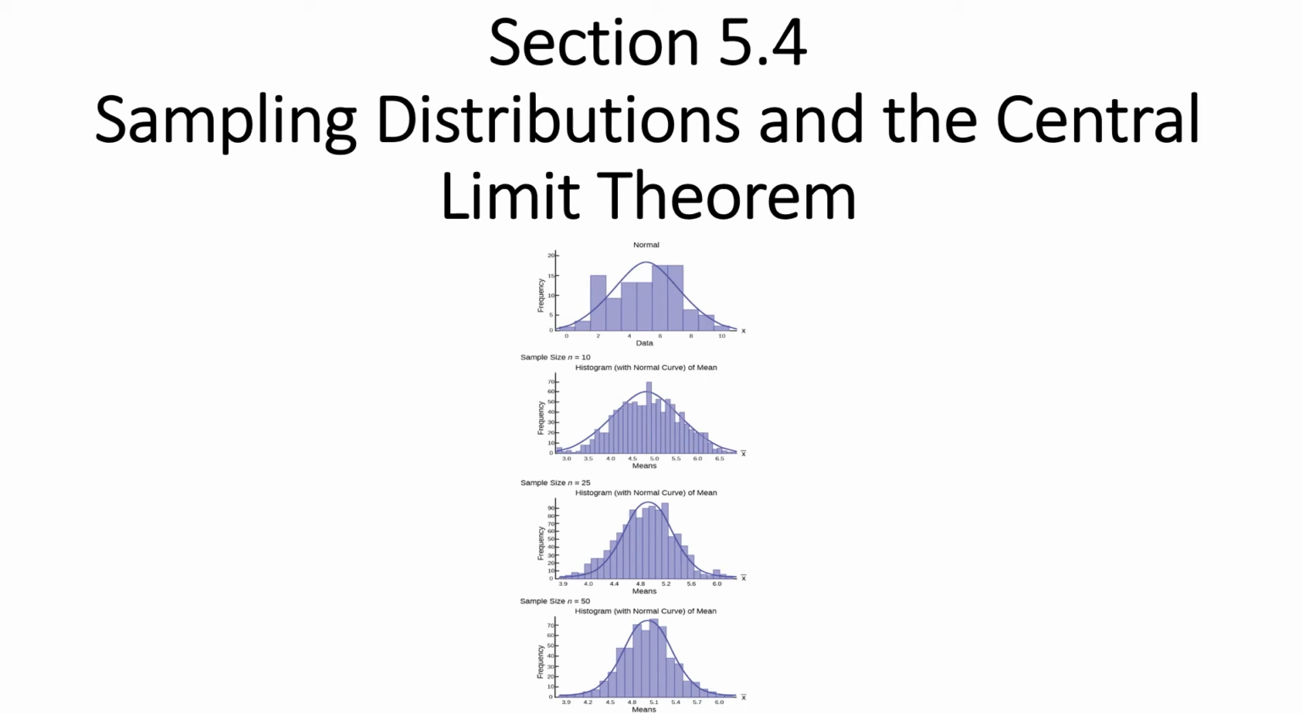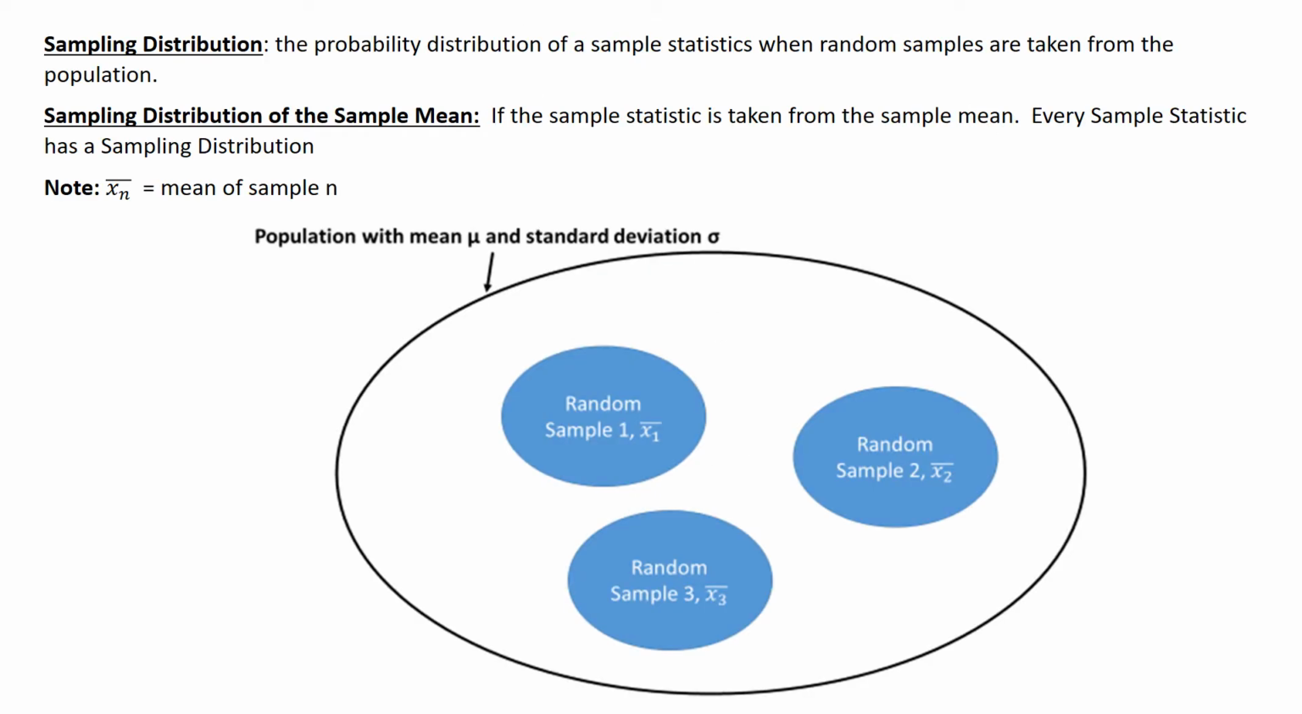Section 5.4, Sampling Distributions and the Central Limit Theorem. Sampling distribution is saying what sample can we take out of the population. Sampling distribution, the sample mean.